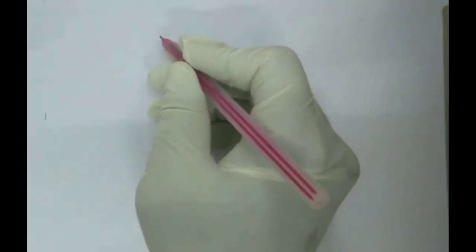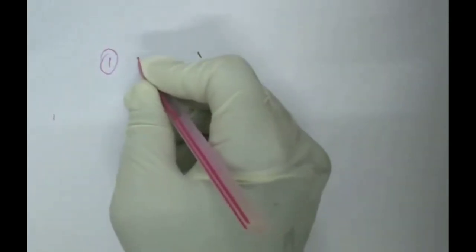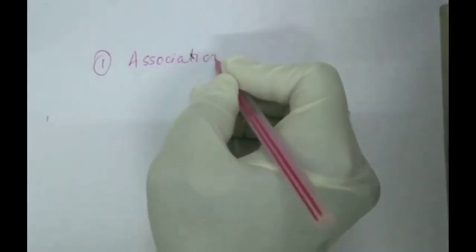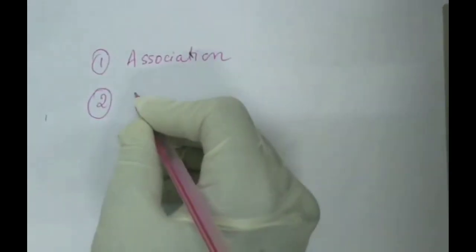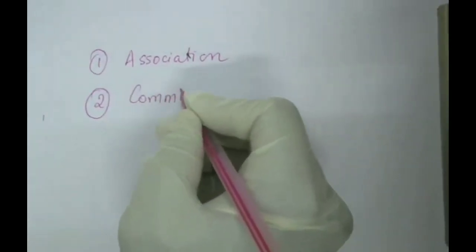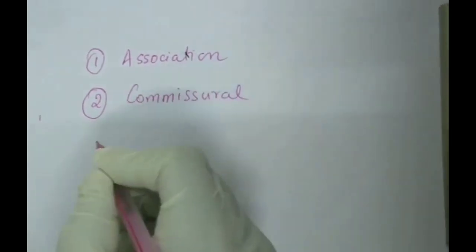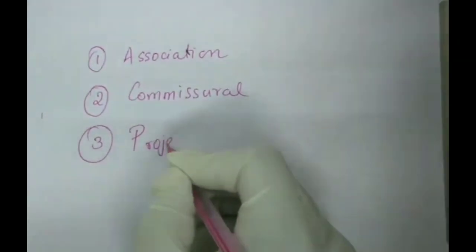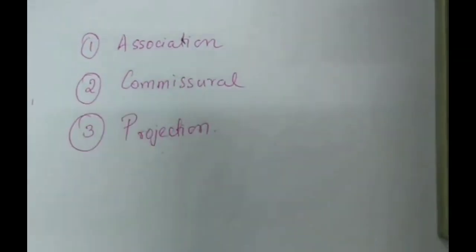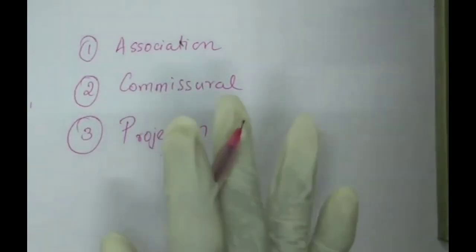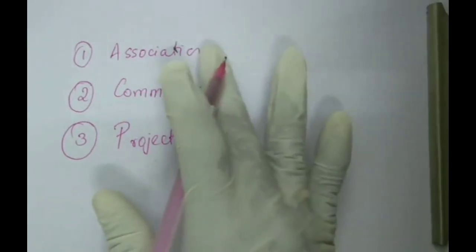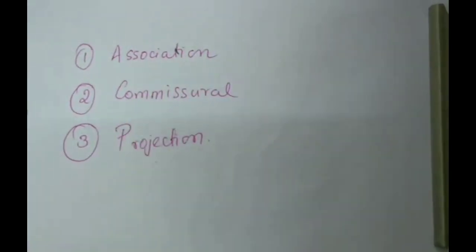Now coming to the classification of the white matter of the brain, we have mainly three types. First is the association fibers, second is the commissural fibers, and third we have the projection fibers. Association fibers are fibers which connect within the same hemisphere. So that is association, what is connecting in the same hemisphere.